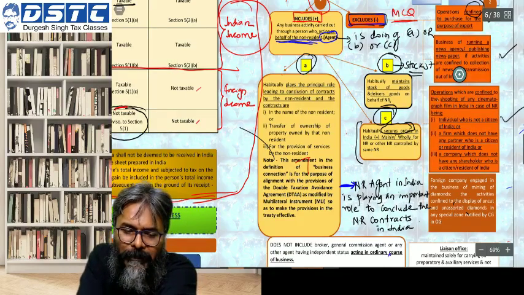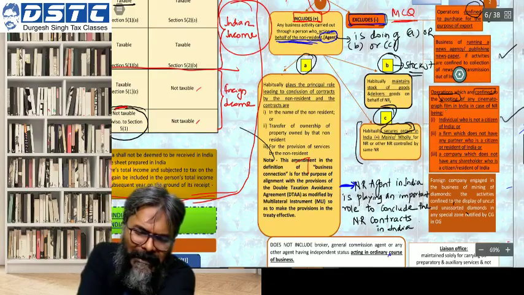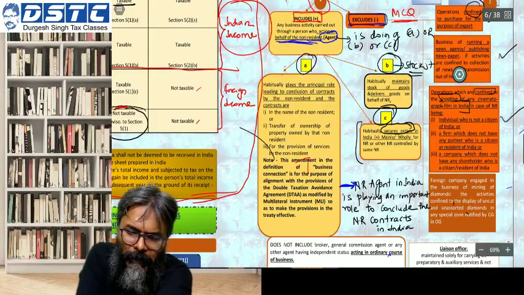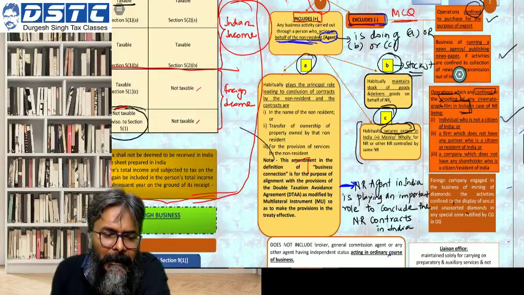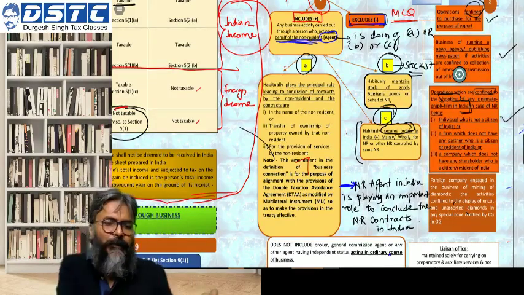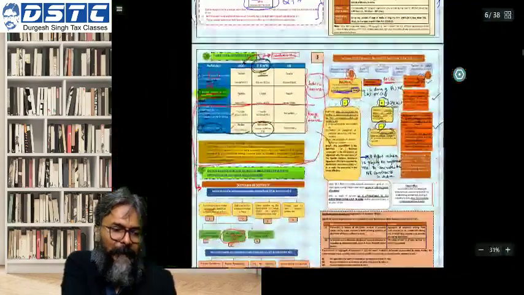So operations which are confined, restricted to what? Shooting of the cinema films in India. That's it. The rest of it, don't read it. Only shooting of the cinema films in India. That's it. So this is what you at least will try to remember. At least this much is expected from all of you.